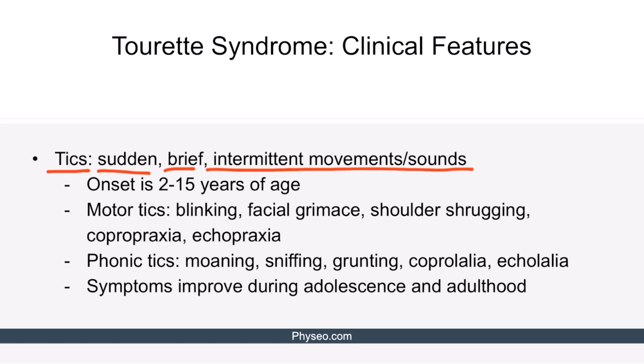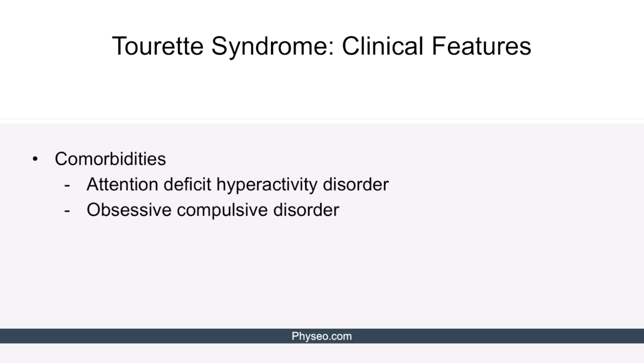Common phonic tics in Tourette syndrome include moaning, sniffing, grunting, coprolalia, and echolalia. Coprolalia is the involuntary expression of obscene words, and echolalia is the involuntary imitation of other sounds or words. It's important to note that symptoms of Tourette syndrome usually improve during adolescence or childhood. Tourette syndrome may be associated with comorbidities. Most commonly, they include attention deficit hyperactivity disorder or obsessive compulsive disorder.